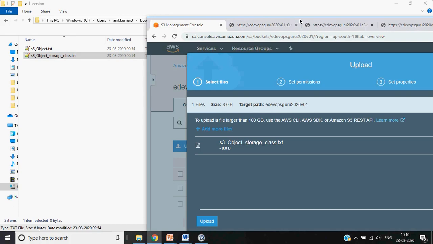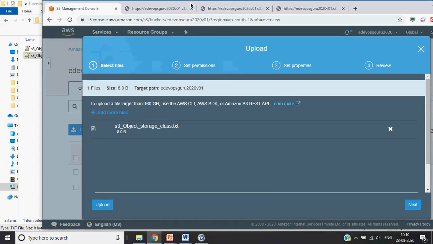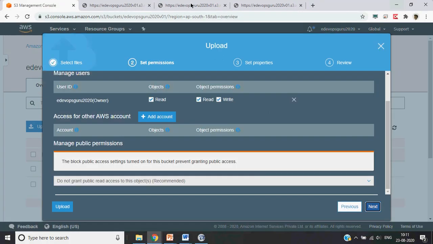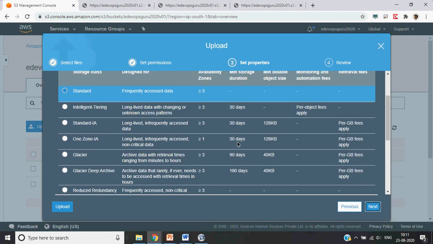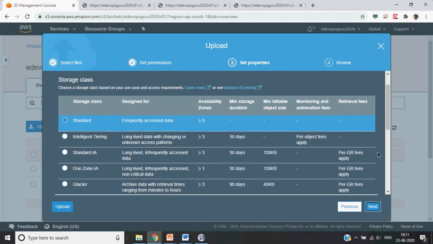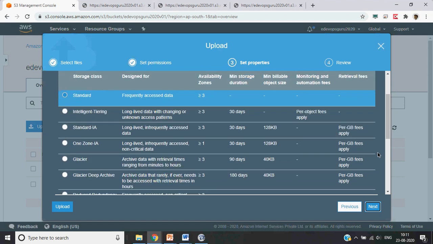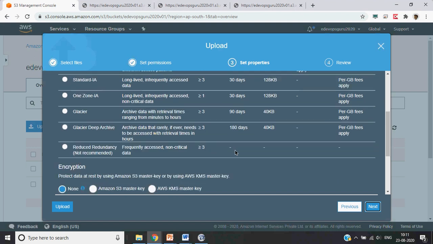So if I choose here, these are the different storage classes. So this is the table which is here. I have just put it into a slide. Okay. So these are the number of days, if you put it into a Glacier Deep Archive, then minimum 180 days it has to be there. Okay.